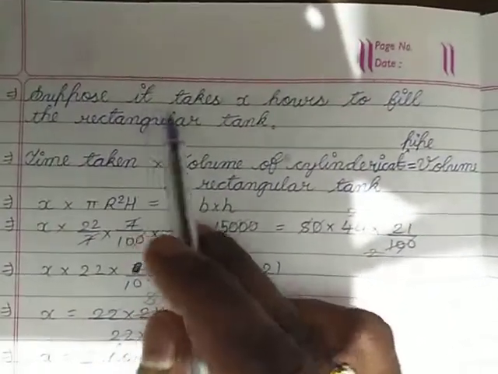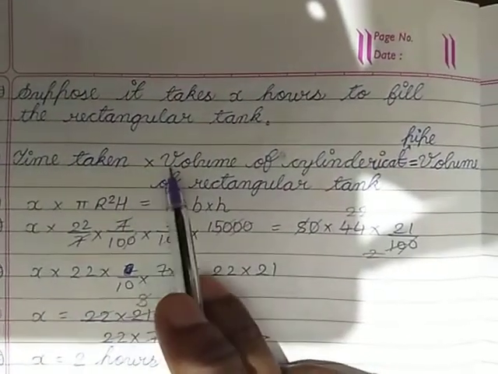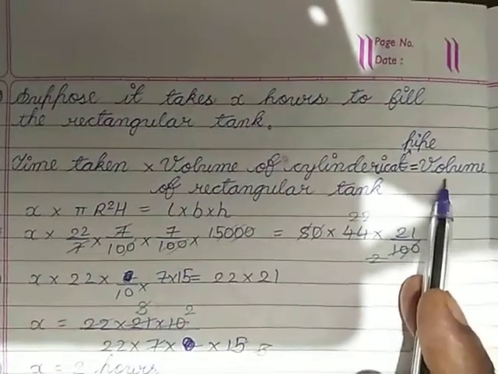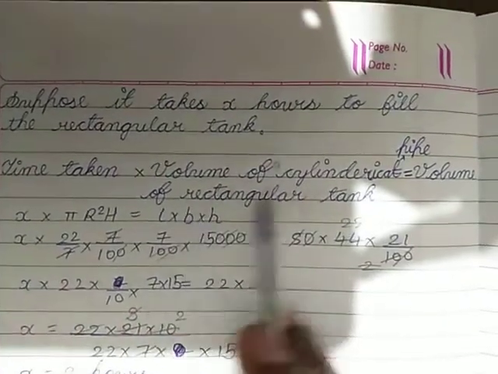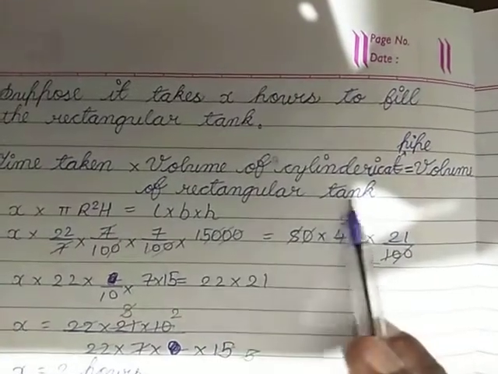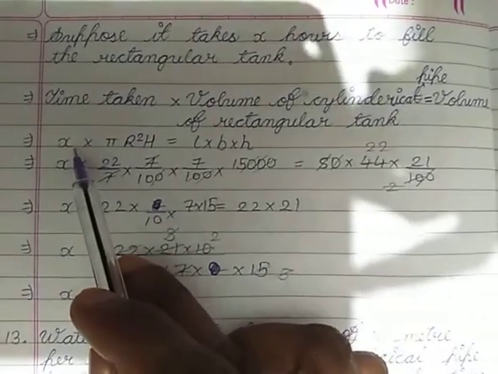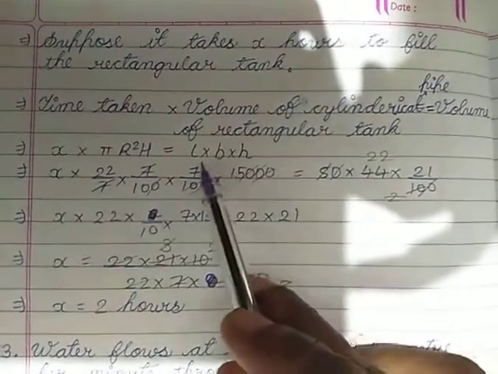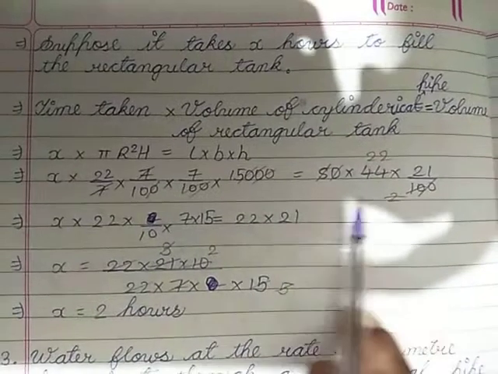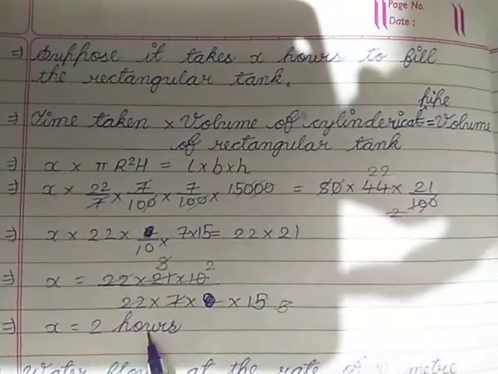Suppose it takes X hours to fill the rectangular tank. So the time taken by the pipe to fill the tank, multiplied by the volume of the cylindrical pipe, is equal to the volume of the rectangular tank. If X hour is the time, then X into pi R square H equals L into B into H. If you simplify this, you will get X is equal to 2 hours.